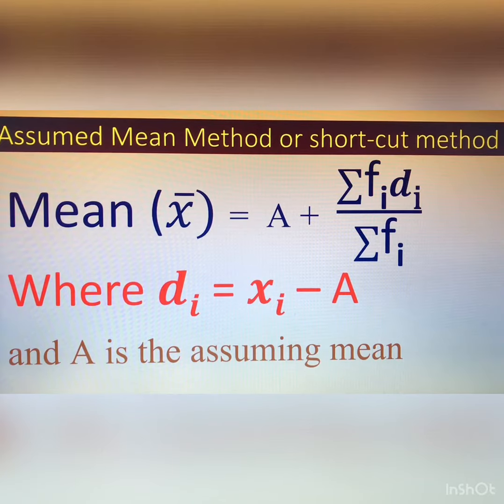So learn it by heart very carefully. This is the most important formula. This is the direct and shortcut method. X bar is denoted by mean, so x bar equal to a plus sigma fi di divided by sigma fi. So let us understand it with an example.